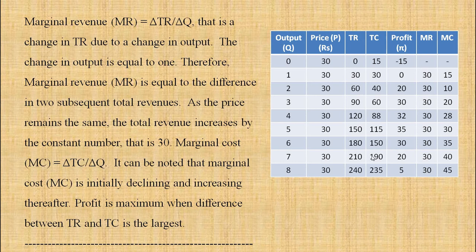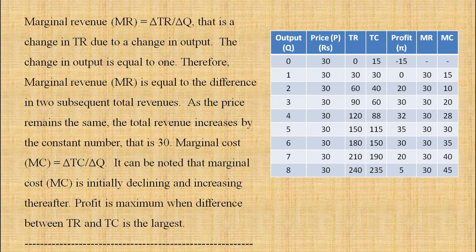Look here, total revenue and total cost. This difference is largest. So at output 5, the profit is maximum. This is how we calculate the profit under perfect competition.